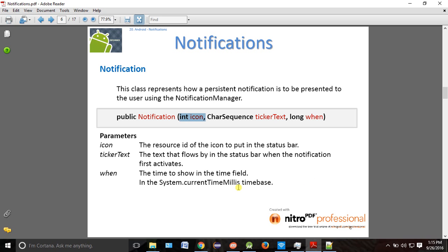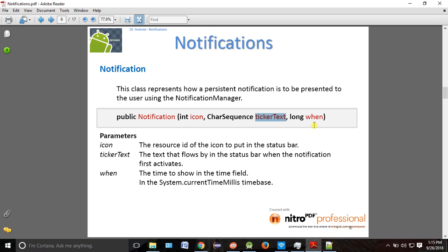Okay, what is the second one? Ticker text. What is the ticker text? Ticker text is nothing but it will come, na, Sagar has commented on Jaydeep's wall. Okay, something like that. On the top you will get the notification, right? So the text which is coming on the top is nothing but called ticker text.